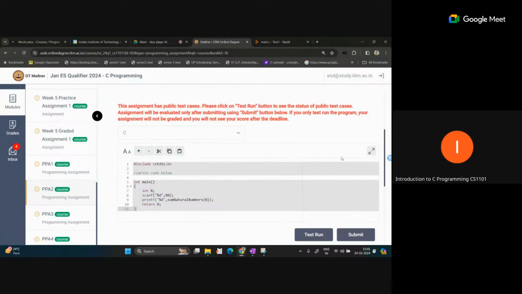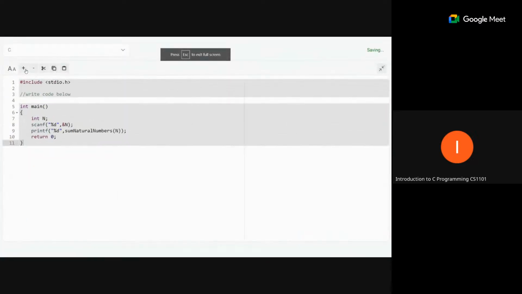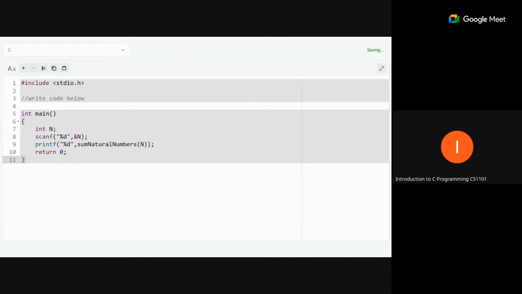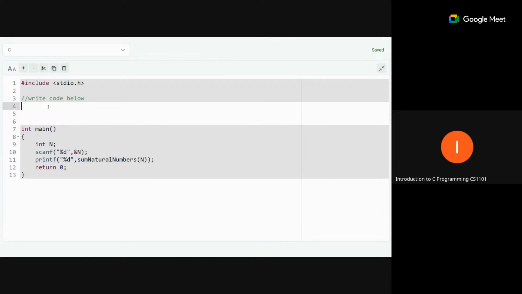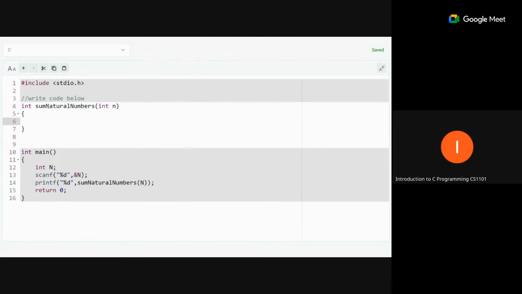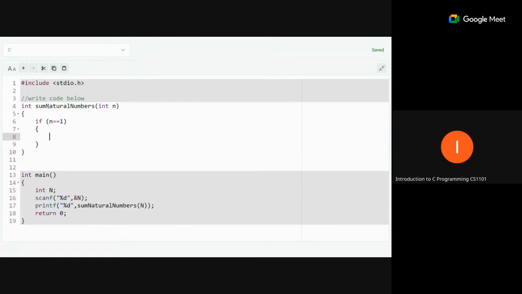Here some code is given. The function name is required, sum of natural numbers. So this is the required function, and we will write it. The return type is integer, and we are reading an integer variable, so we write int n. Inside this function, first the base case: if the input value n is equal to 1, we will return 1 directly.